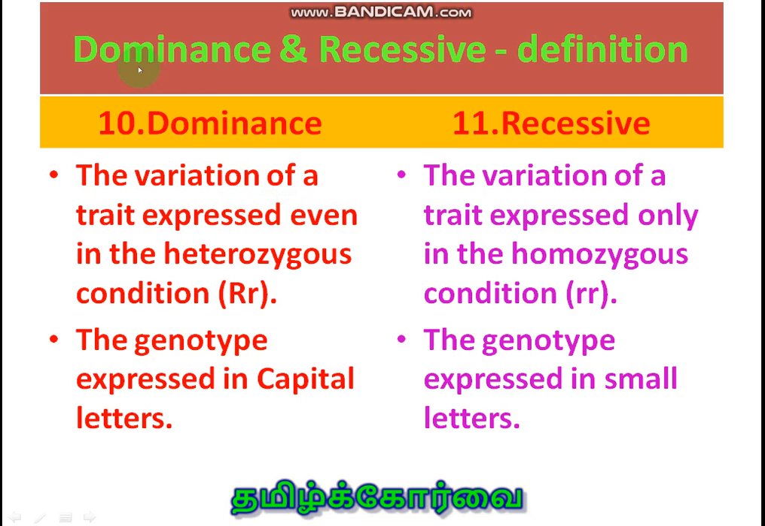Now we are going to discuss dominance and recessiveness. Dominance is the variation of a trait expressed even in the heterozygous condition. For example, capital R, small r, brown seeds are produced, so it is dominant. A variation of a trait expressed only in the homozygous condition is called recessive. Here it is small r. Genotype is expressed in capital letters for dominance, and in small letters for recessive.